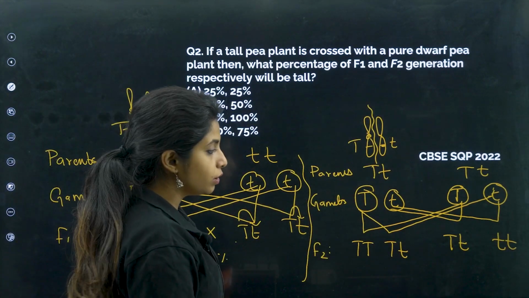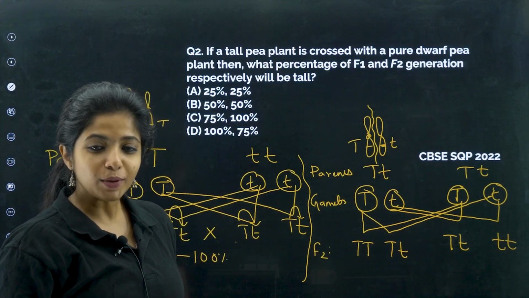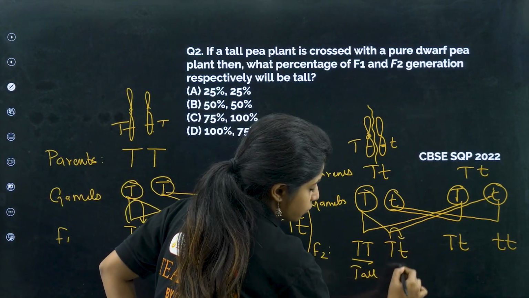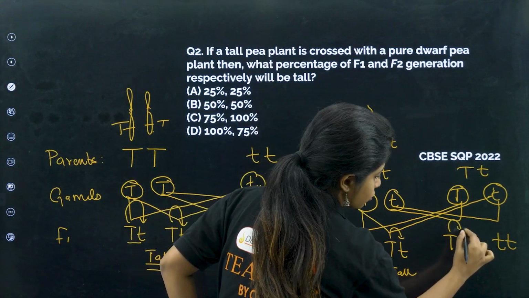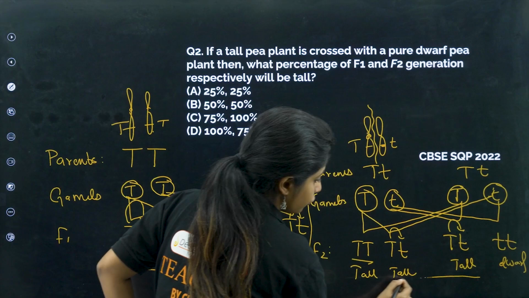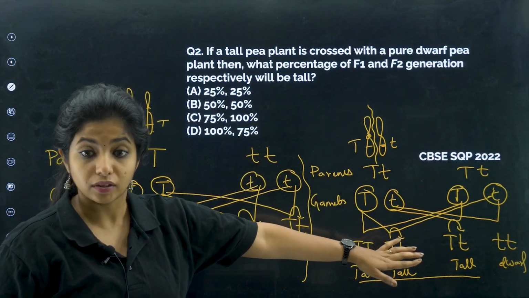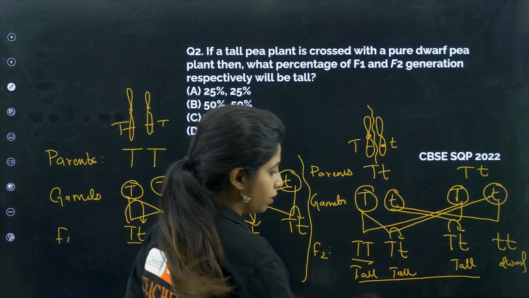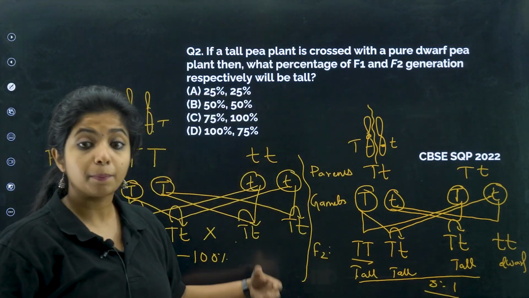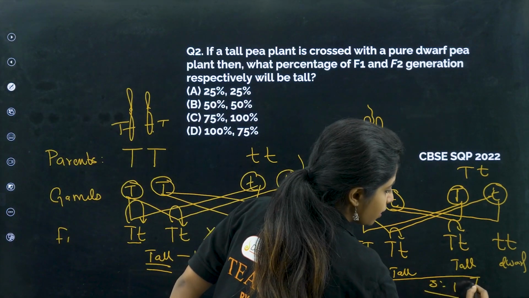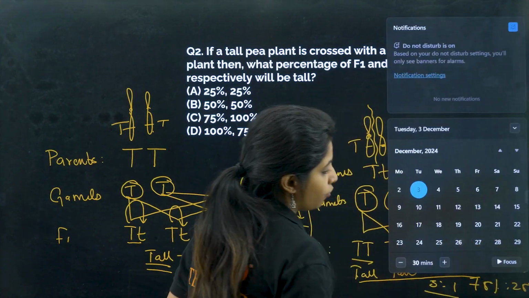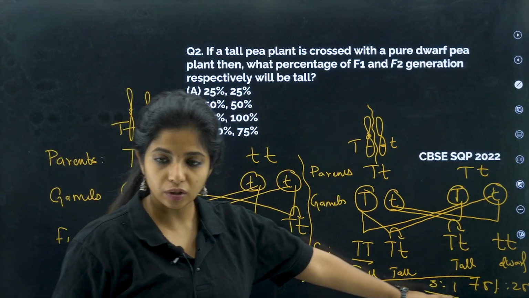Okay. So over here, how many of them are tall, children? This is tall for sure because both are dominant. This is also tall. This is also tall. And this will be dwarf. So if you see, the ratio will be 3:1. Three of them among four are tall, right? And one of them will be dwarf. So if you want to make a percentage, I will say 75% of them are tall, whereas 25% of them are dwarf. So total makes it 100.